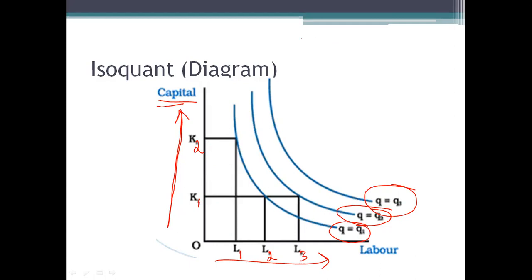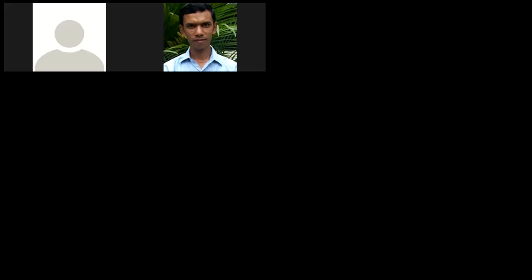So if you have any difficulty, have you understood what is an isoquant? Is the topic of isoquant clear? Do you remember what you have studied about indifference curve? So if you remember what is an indifference curve, what you have studied, then isoquant will be very easy.